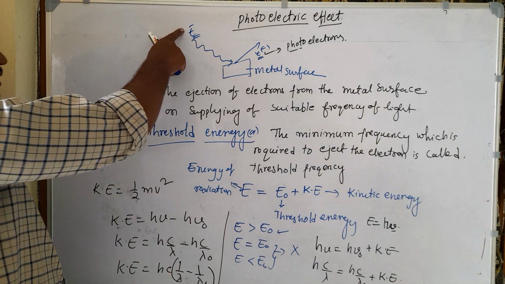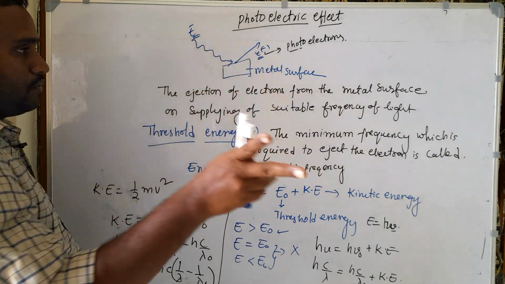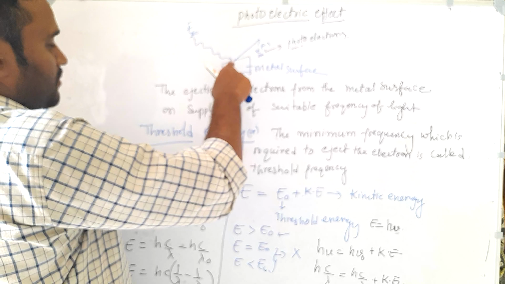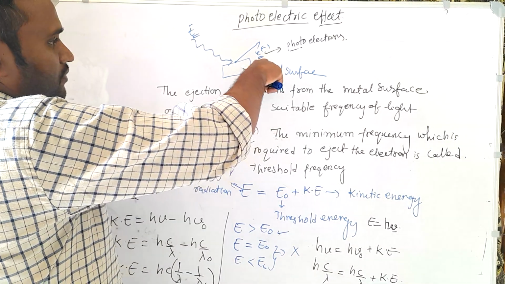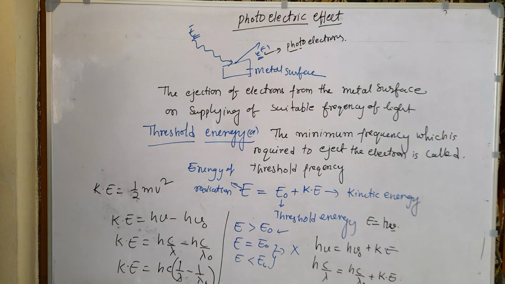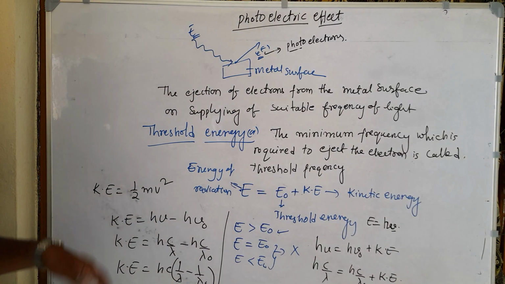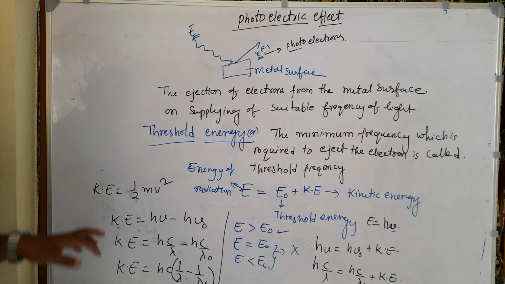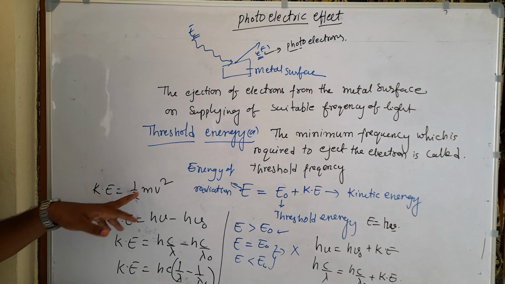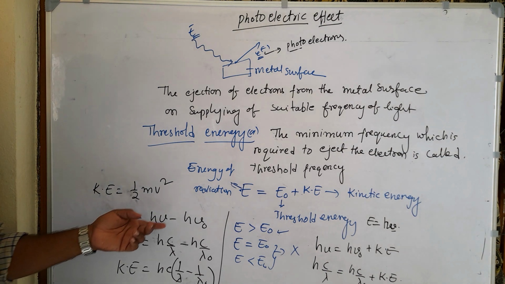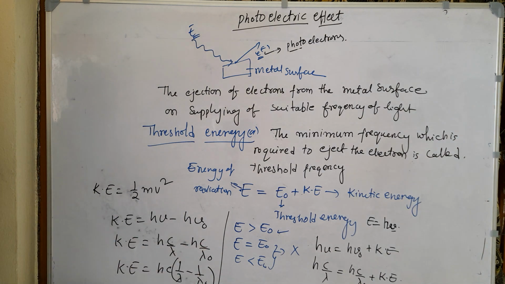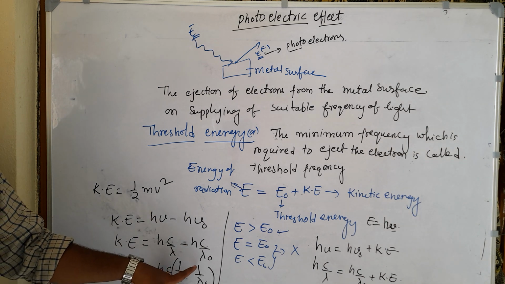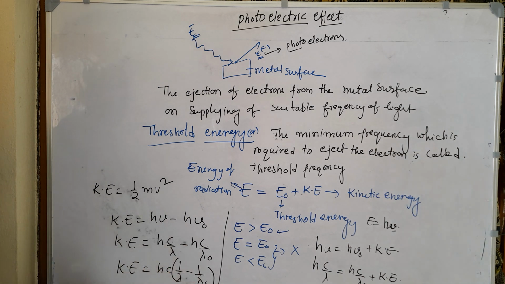And how to find this kinetic energy? The energy we supply is converted into two forms. Some part of the energy is used as the threshold energy, and another part of the energy is used to eject the electron from the metal surface, right? So how to find this kinetic energy? K is equal to half mv square. So K is equal to h nu minus h nu naught, or hc by lambda minus hc by lambda naught. So K is equal to hc times 1 by lambda minus 1 by lambda naught.